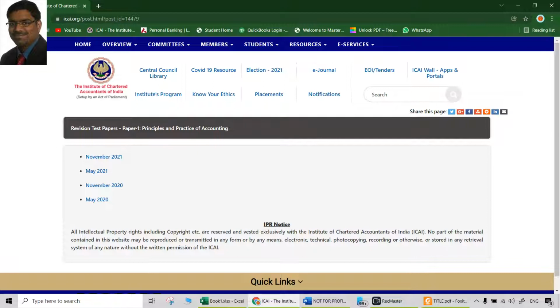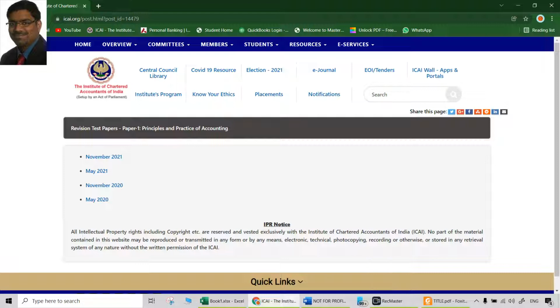So at least 4 revision test papers are there in front of you, and if you can solve all these questions, certainly you will be able to solve the questions that you encounter in the main examination. This should be your final revision before you go to the examinations.